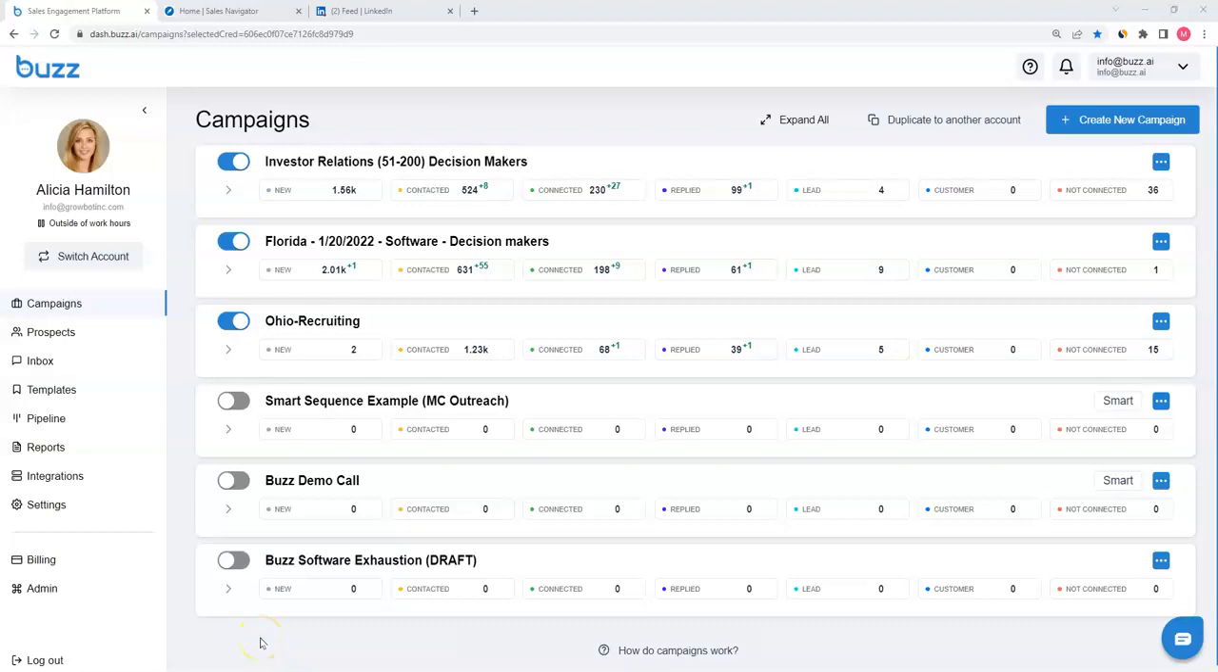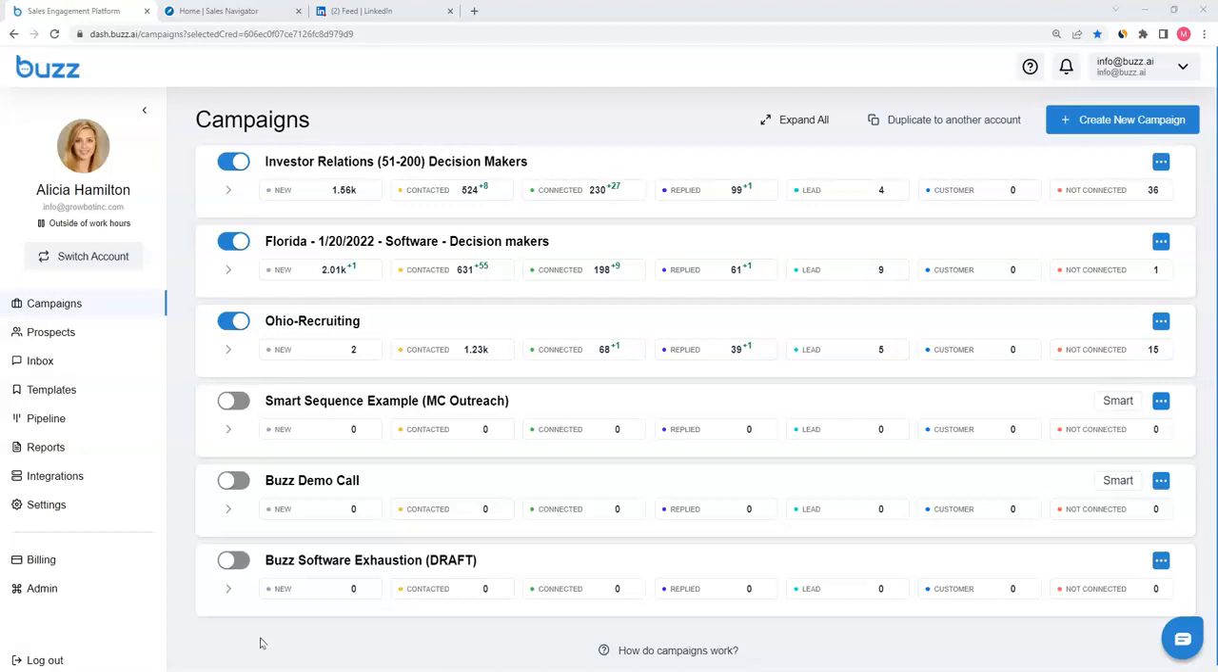Welcome to Buzz.ai, the world's first frictionless sales engagement platform that is designed to allow teams to multiply their pipeline by 10x. We drive real time conversions, conversations, and sales automation using LinkedIn, email, and data enrichment strategies.